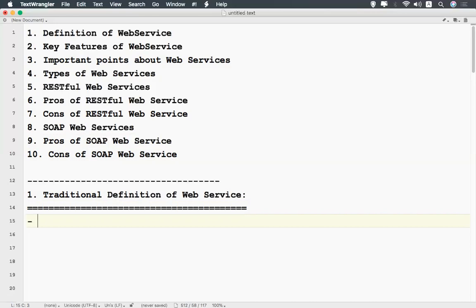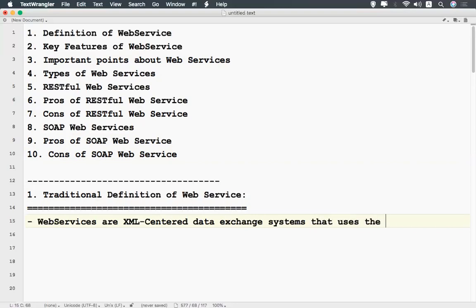So I'll write down here: web services are XML centered data exchange systems that use the internet for communication. So what do you mean by web service?